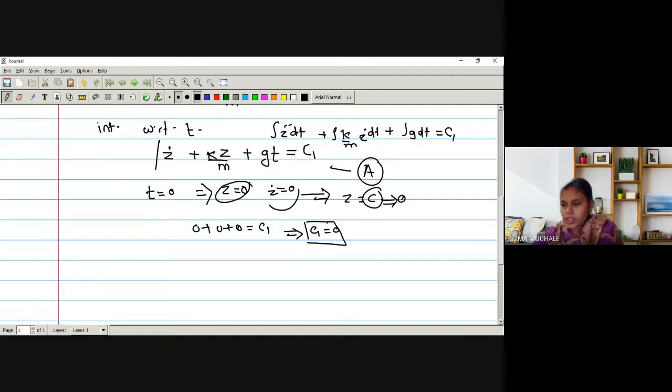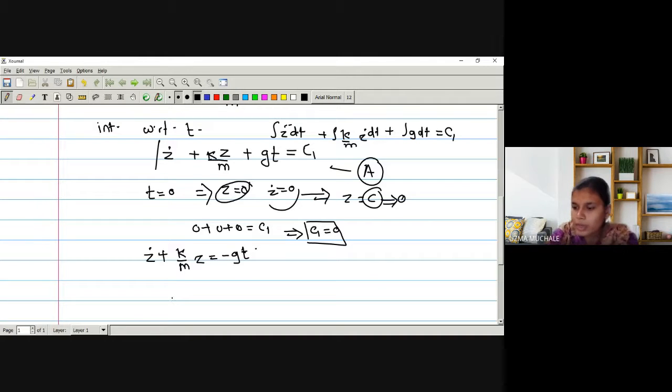So the above equation A can be written as, what will be the equation A? Z dot plus k by m into z plus g into t is equal to 0. Right. So I can write this as equal to minus of g t.